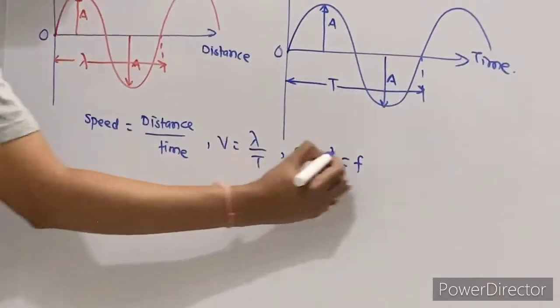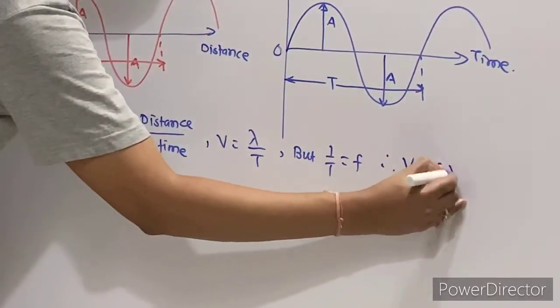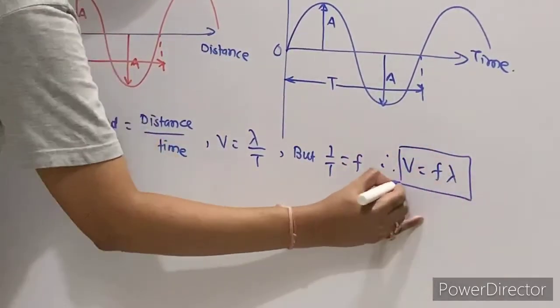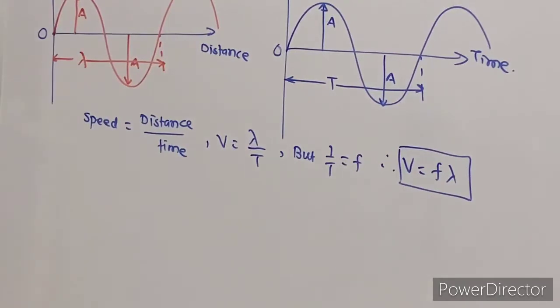So I can write therefore v is equal to f into lambda. F is a frequency. So when wave propagates from one medium to another, frequency remains same. Only velocity, that is wave velocity, and wavelength will change, but frequency remains same as it is a characteristic property of source, right?